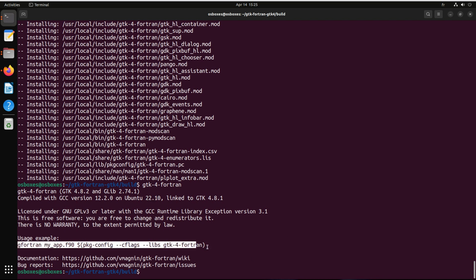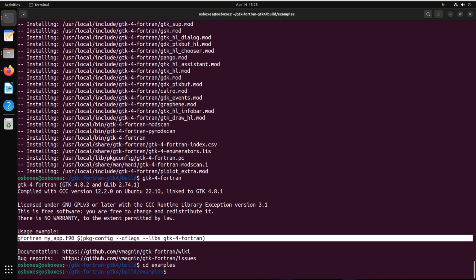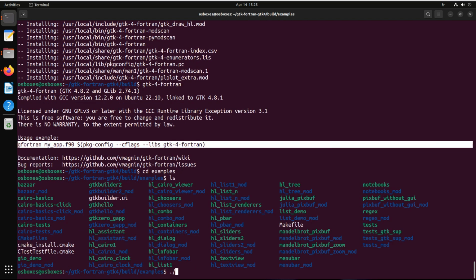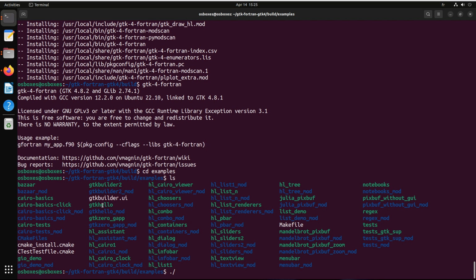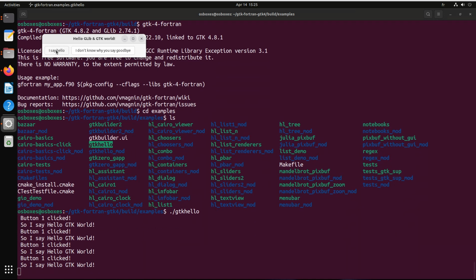Here I have an example of a compilation command, so it's okay. Now I'm going into the example directory. I will just launch first the gtk-hello example, a very simple example with two buttons, one to say hello in the terminal and one to quit the application.